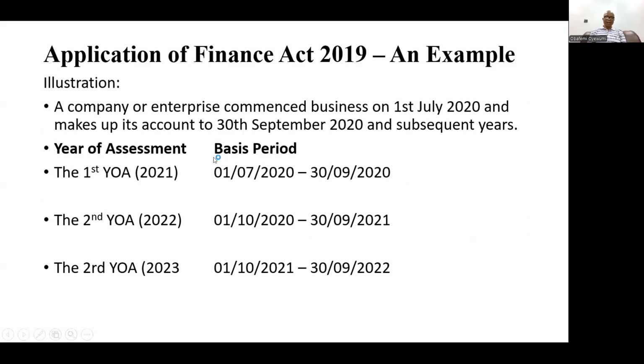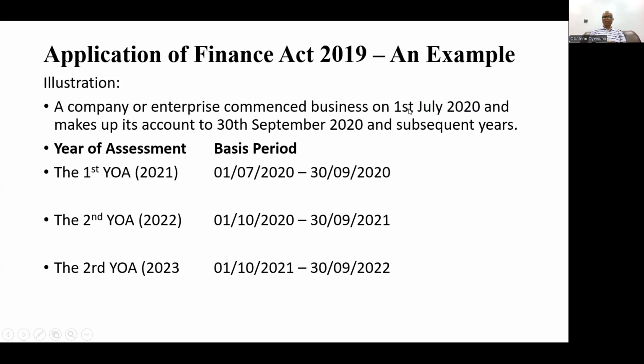Okay, so let's look at the example that we have to consider here. A company or an enterprise commences business on 1st July 2020 and makes its account up to 30th September 2020 and subsequent years.